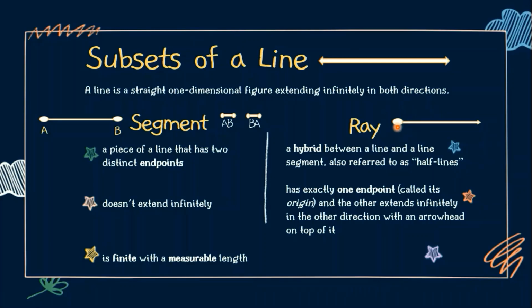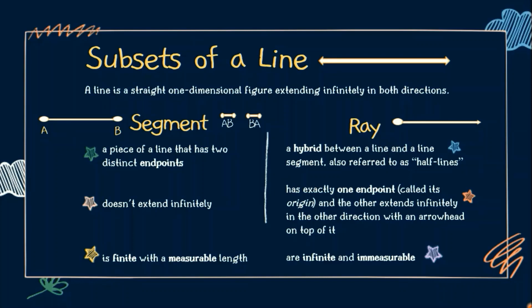Ito yung kanyang origin. So, itong kanyang part na ito ng ray, it cannot be extended. Ito na talaga yung kanyang endpoint. This is the origin. However, itong kanyang side na merong arrowhead, it can be extended. Therefore, rays are infinite and immeasurable. Dahil meron siyang isang side na nag-e-extend in the other direction, hindi natin siya pwedeng sukatin as compared to a segment.